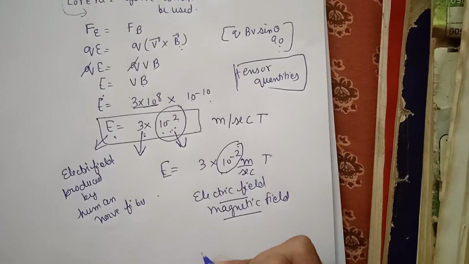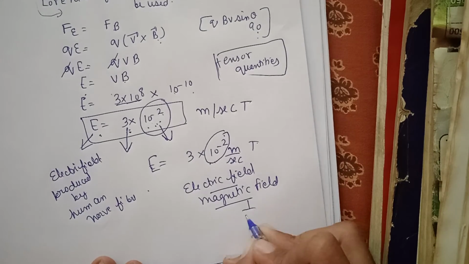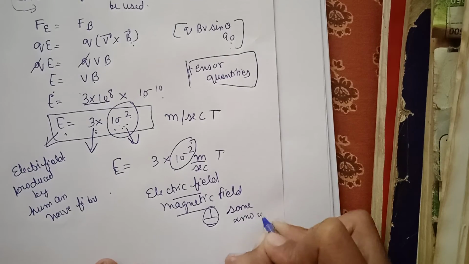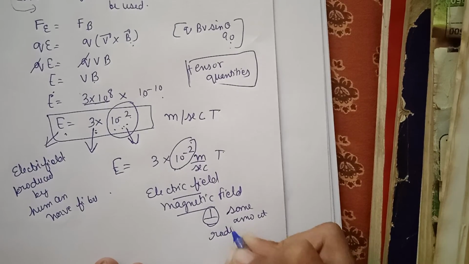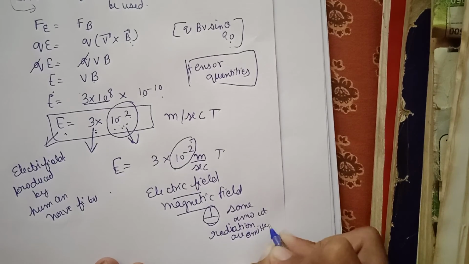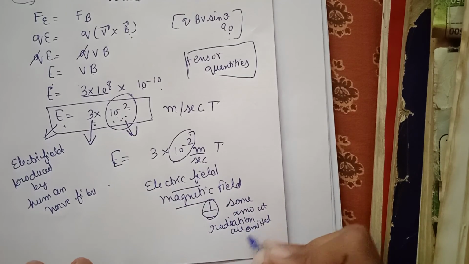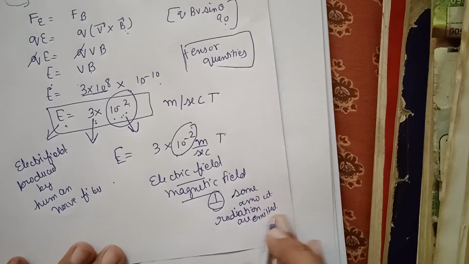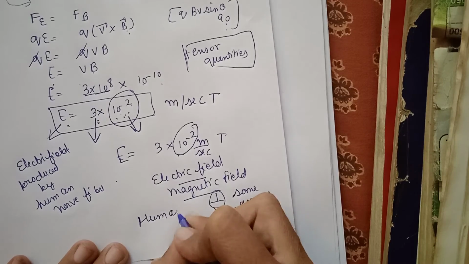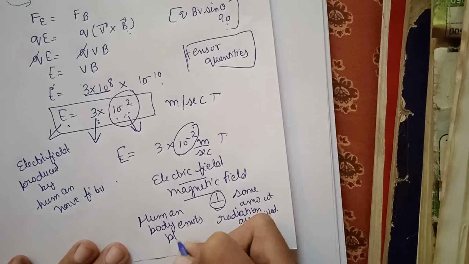If electric field and magnetic field are produced by our body, and if they are perpendicular to each other, that means some amount of radiation will also be emitted, and that is why human skin has some glow, because some of the radiation is emitted. So we can say that the human body emits photons.